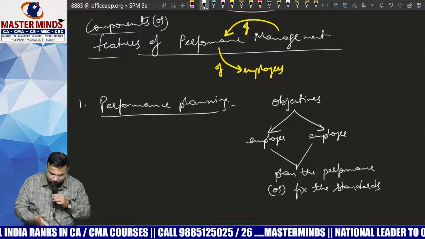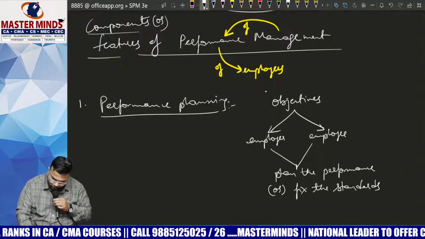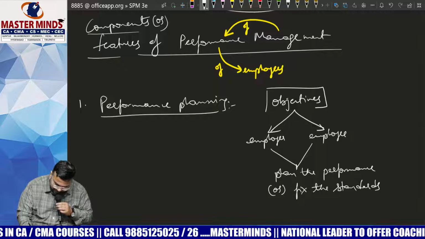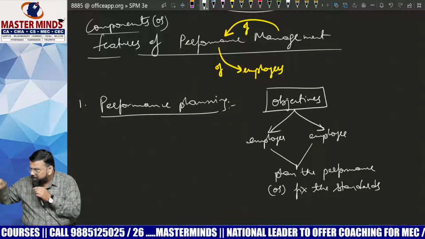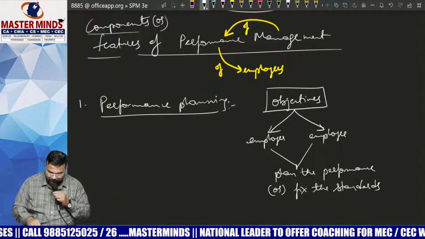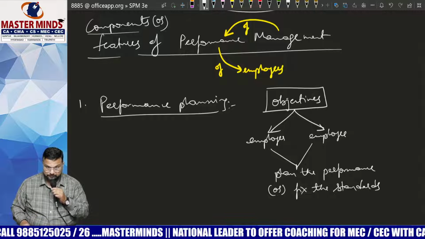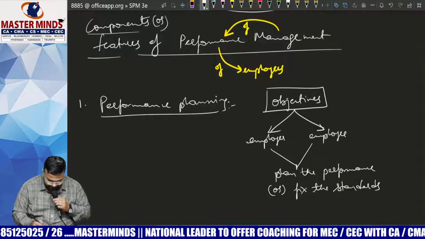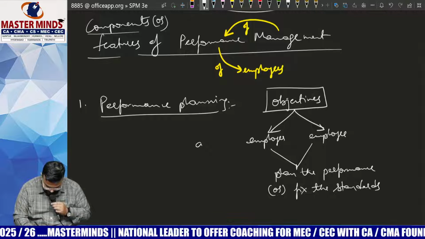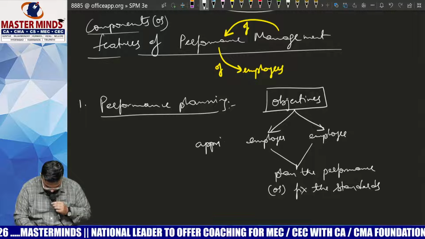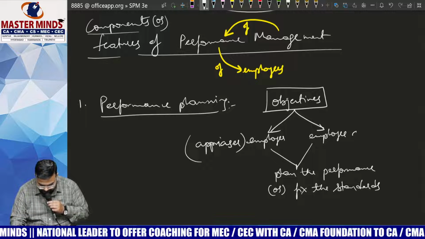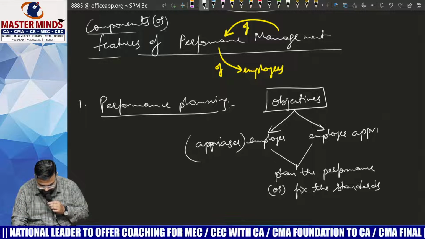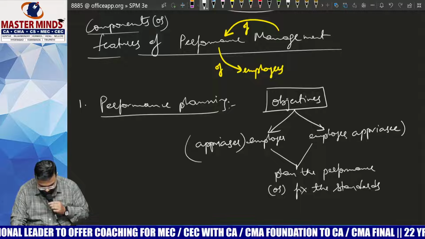So this is what we do, performance planning, based on the objective. The objective here is to complete the syllabus on time. Both employer and employee will sit together and will plan the performance. Okay, Nana. Now here the employer will be called the appraiser and the employee will be called the appraisee.